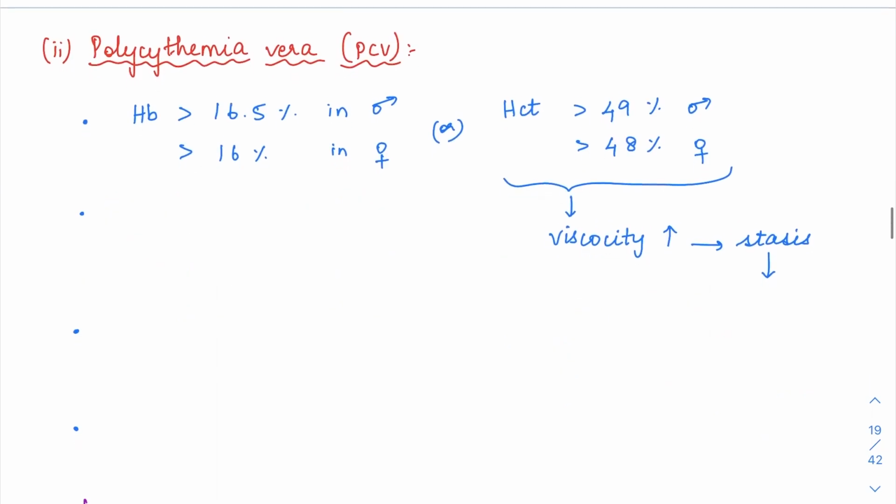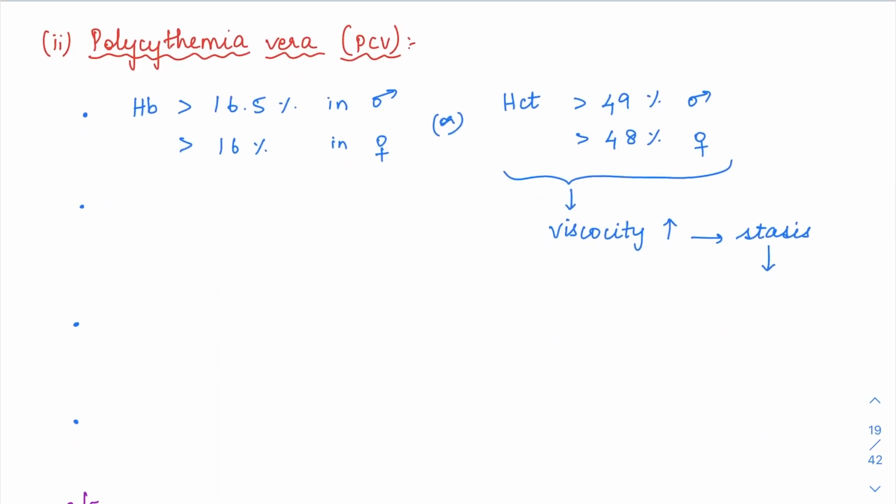So now we had seen about CML. Let's proceed on to Polycythemia vera, which is the next myeloproliferative neoplasm. So in Polycythemia vera, here it is going to be the erythroid related, but as such there is going to be pan-myelosis in these patients, not just erythroid precursors, myeloid precursors, megakaryocytic precursors. All three are going to be proliferating.